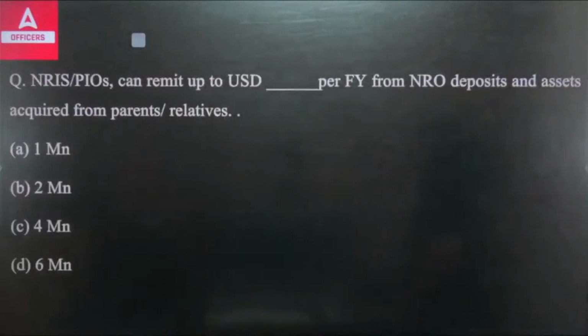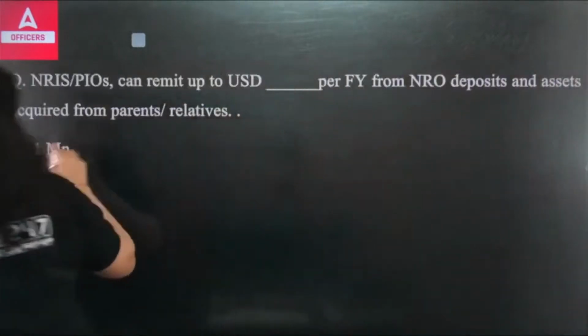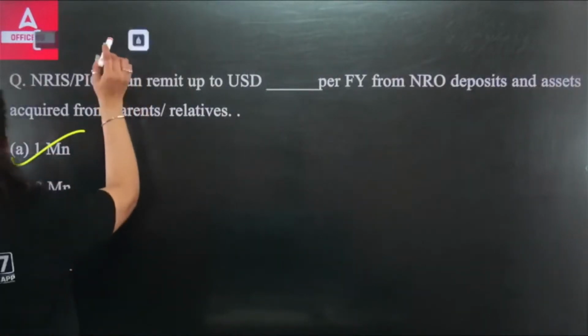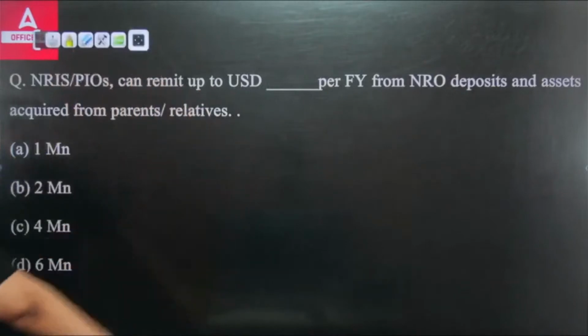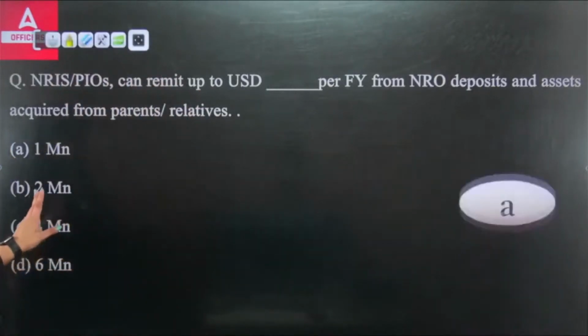So the NRI's PIOs, they can remit up to dash per financial year from the NRO deposits of their account and the asset that they have got from their parents or relatives. And the right answer here will be 1 million. $1 million they can remit per financial year from the NRO deposit and assets acquired from their parents and relatives.